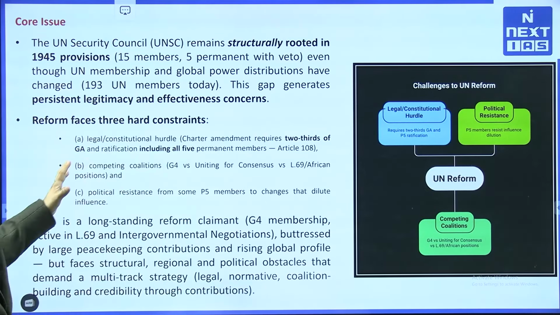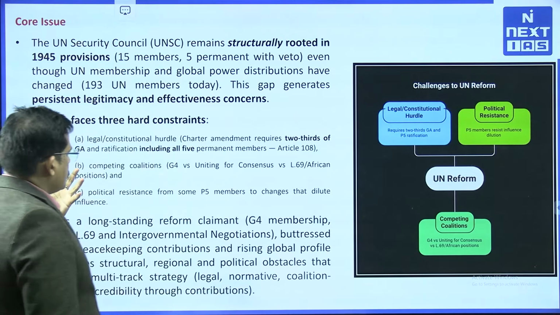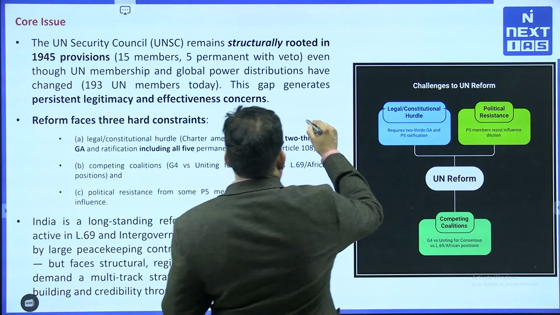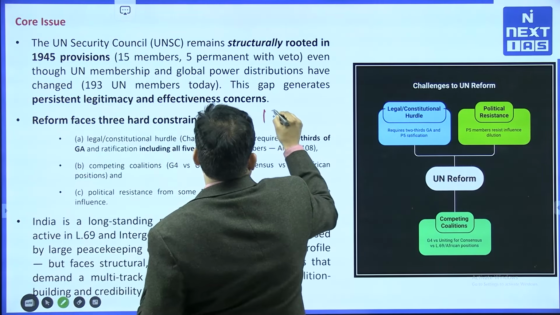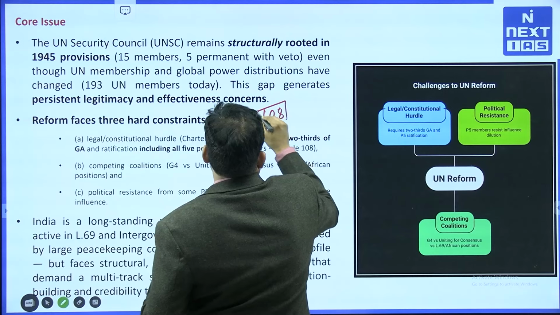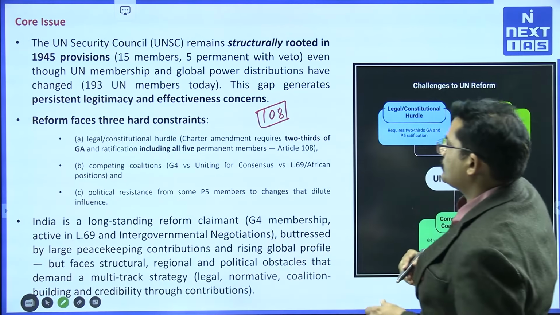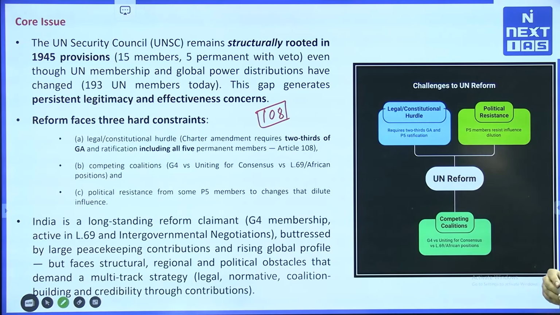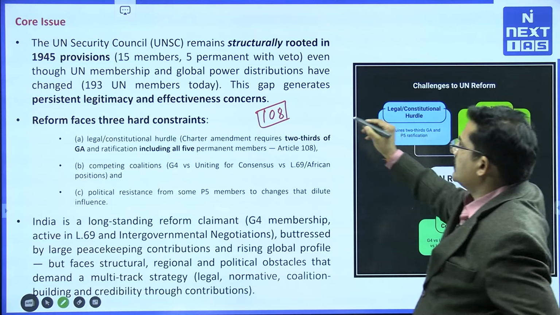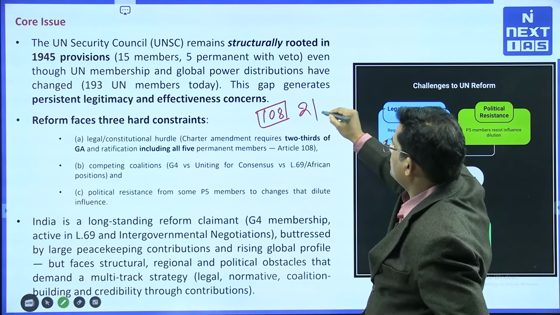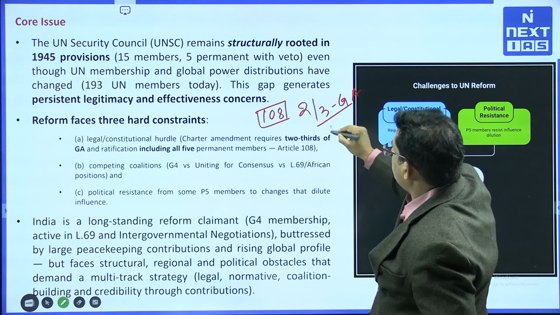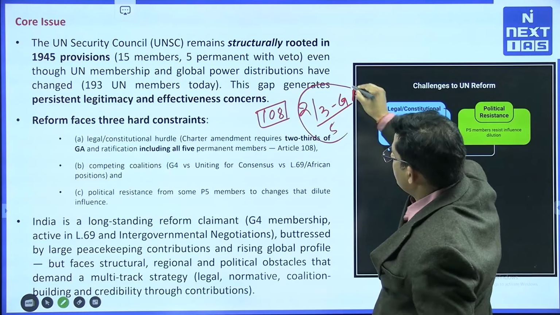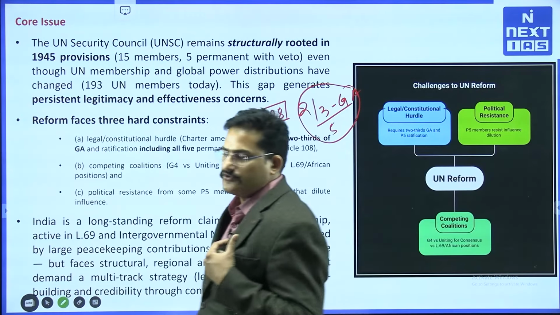First is the legal or constitutional hurdle, because as per Article 108 of the United Nations Charter, any reform in the Security Council requires a two-third vote from the General Assembly and the consent of all 5 permanent members, which makes it very difficult to do any reform.